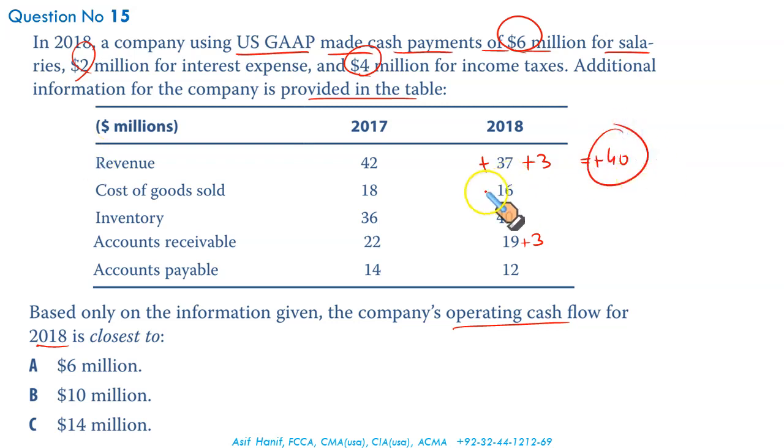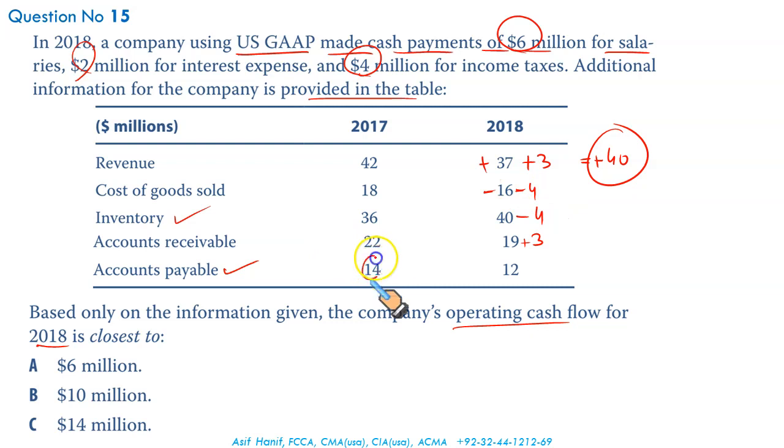Then cost of goods sold. Take it as a negative. It's an outflow. It's an expense. We need to adjust this for two things: accounts payable and inventory. Look at this. Inventory goes up from 36 to 40. Increase in inventory. Your mind should process this information. Inventory increased. It's cash being invested in inventory. It's an outflow. 36 to 40 is negative 4. It must be deducted.